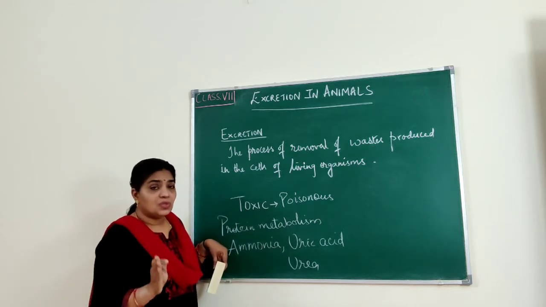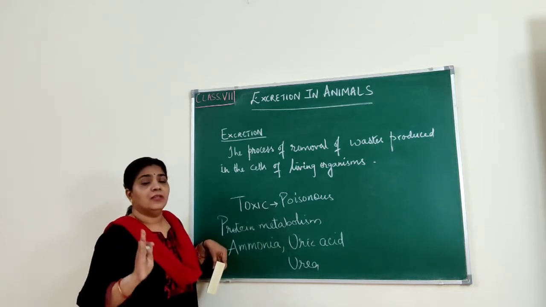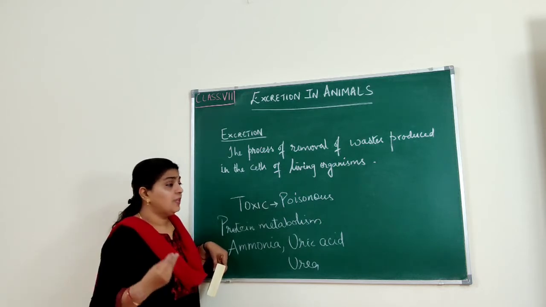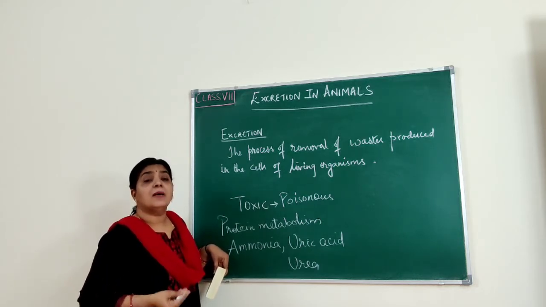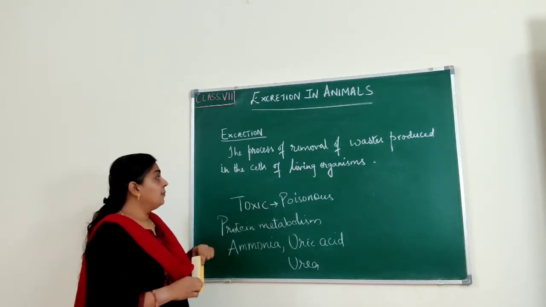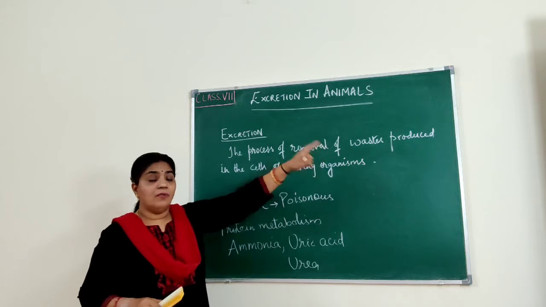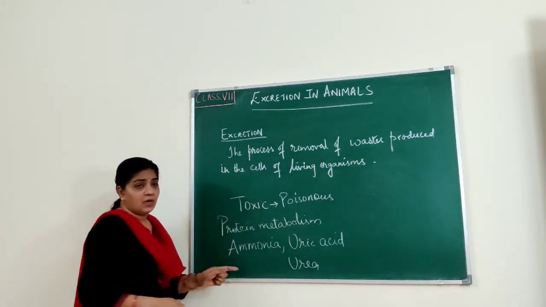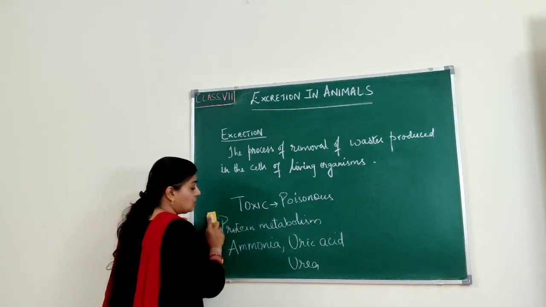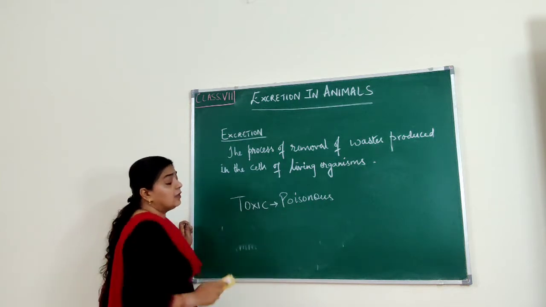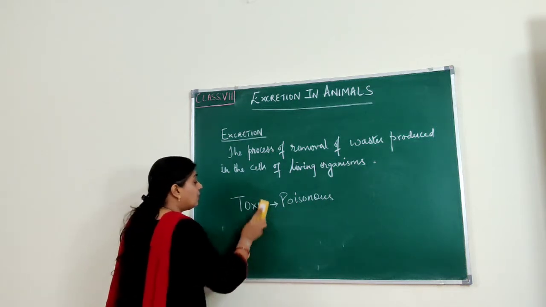So the process of removal of the waste that is generated in the cells of our body, that is the waste produced during various metabolic processes, is called excretion. These are the wastes that are produced, and they should be thrown out immediately, otherwise they will become poisonous or toxic.